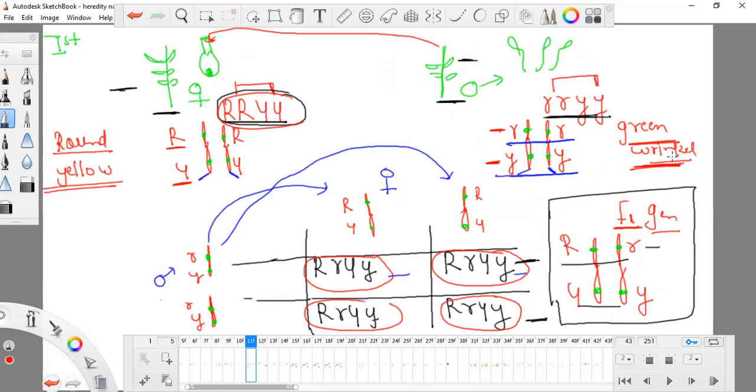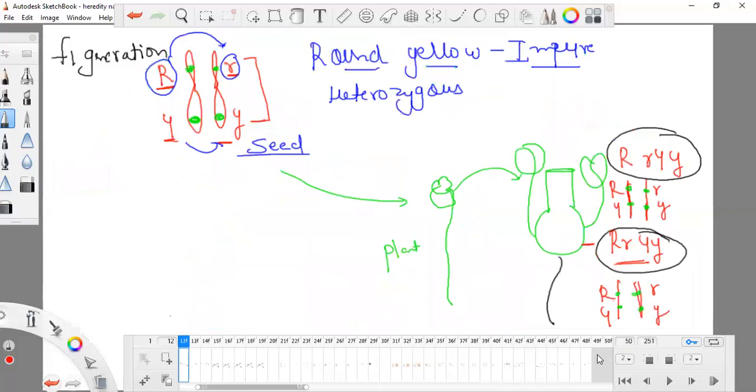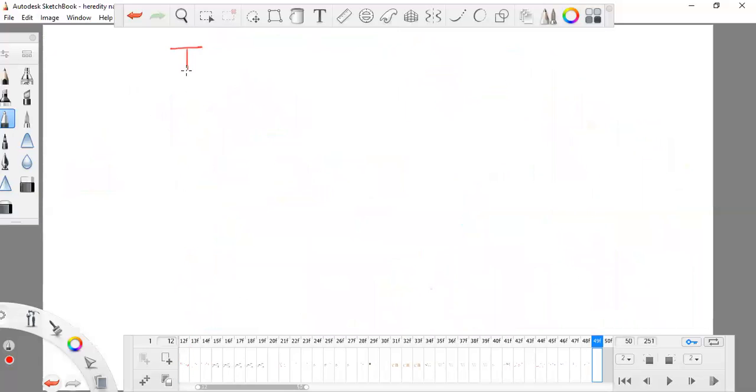Remember, the same thing occurred in the monohybrid cross. If you are taking two different plants, one can be father and one can be mother.